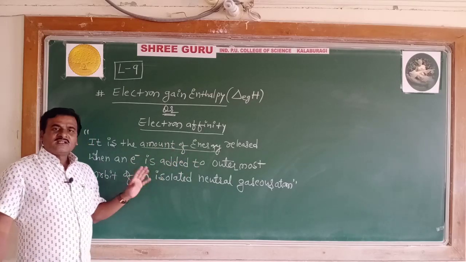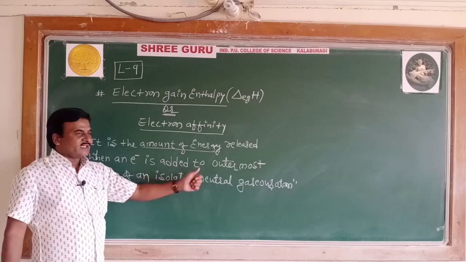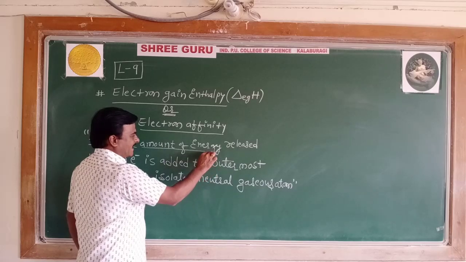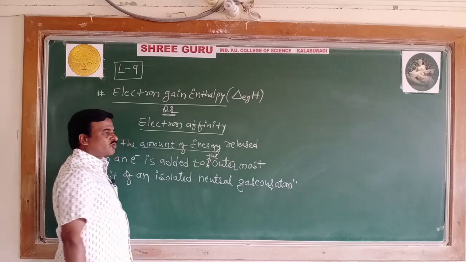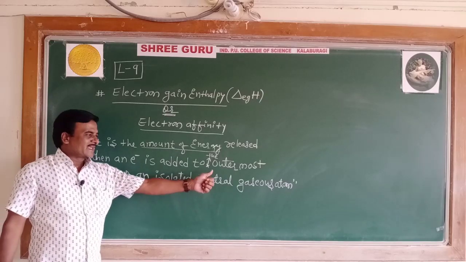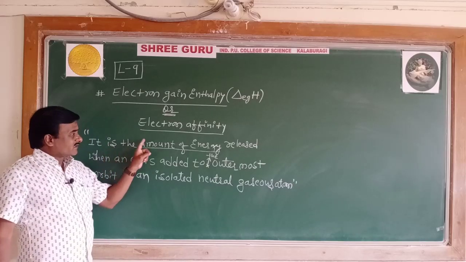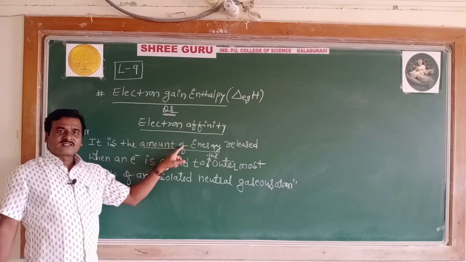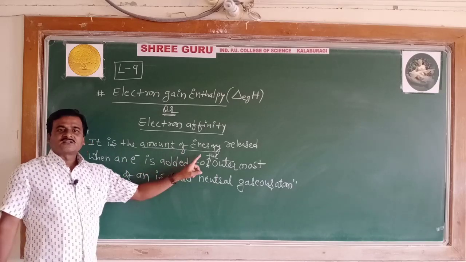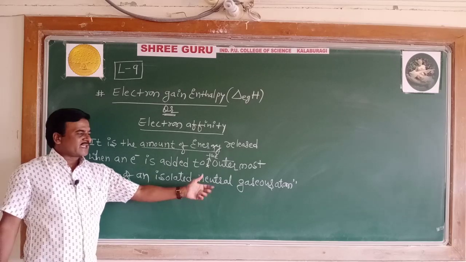So it is the amount of energy released when an electron is added to the outermost orbit of an isolated neutral gaseous atom, or the enthalpy change when an electron is added to the outermost orbit of an isolated neutral gaseous atom.